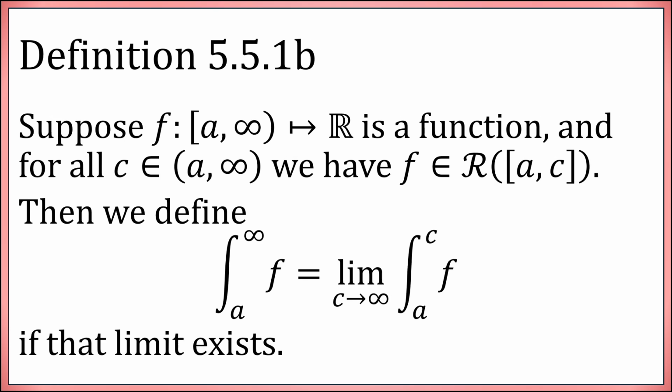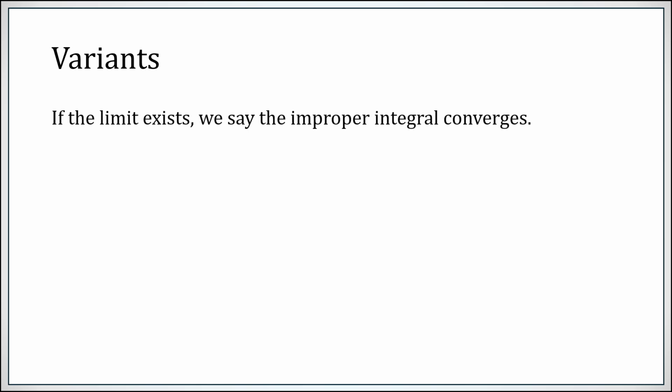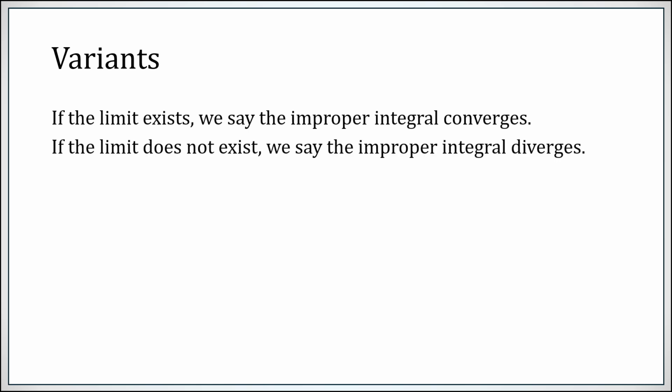Similarly, suppose a function f is defined beginning at the real number a and then off to the right, and no matter where you stop to the right of a, the function is Riemann integrable on the interval from a to c. Then you can take the limit as c goes to infinity of the integral from a to c and define this to be the integral from a to infinity, again, if that limit exists. So some terminology. If that limit exists, you say the improper integral converges. If it doesn't, you say it diverges.